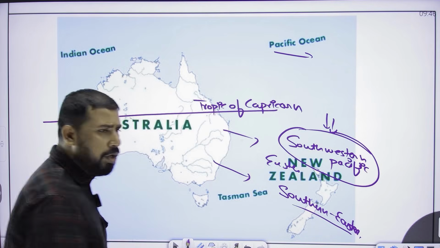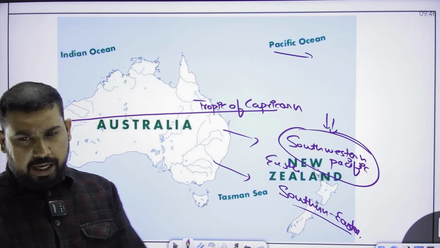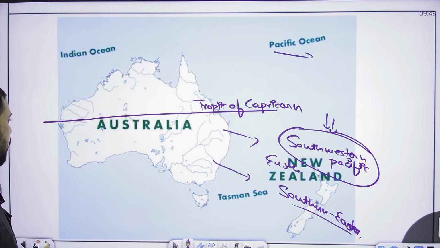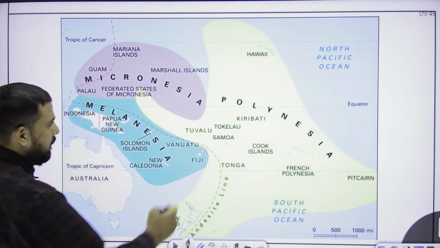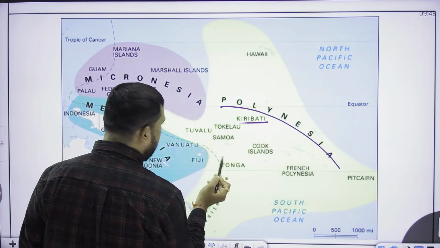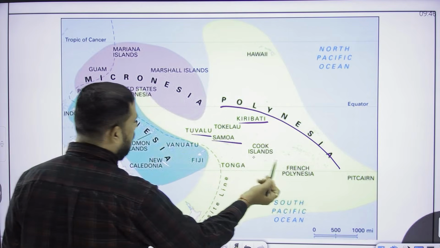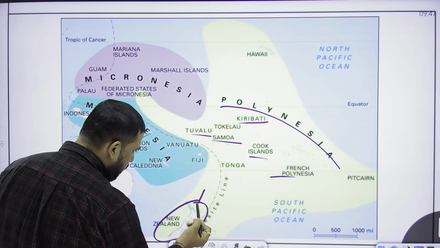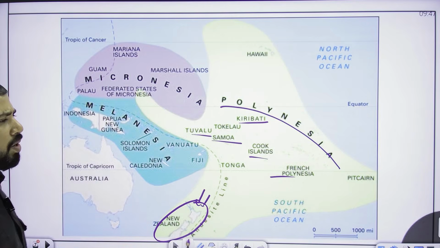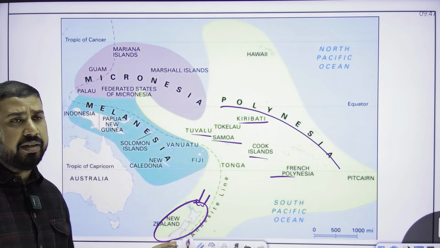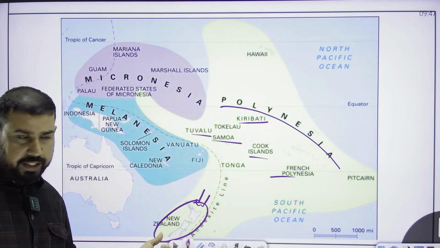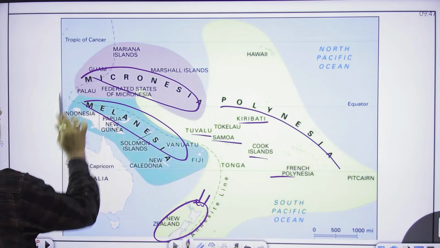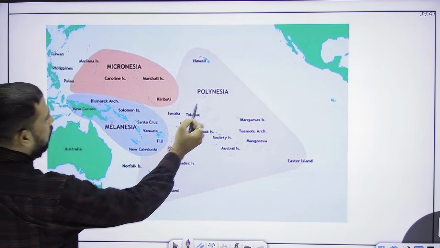But right now we are not talking about Australia. We are mainly discussing New Zealand. So now moving forward, Oceania has different parts, like Polynesia, which has Kiribati, Samoa, Tuvalu, Cook Islands, Tonga, French Polynesia. On the southwestern part of the geographic location anchoring from Polynesia is New Zealand. Another one is Melanesia, Micronesia. So this is the part of Polynesia.